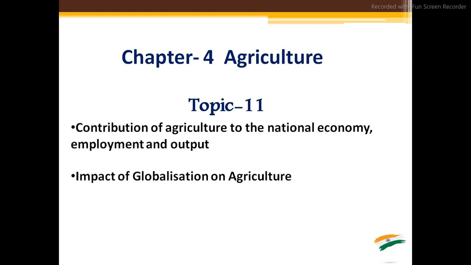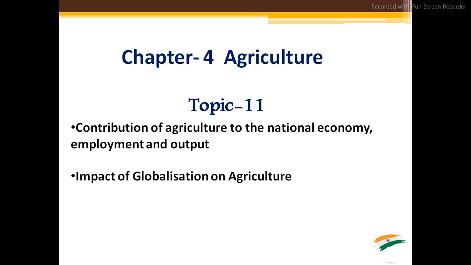We are going to see the share which is shared by agriculture in the national economy as a part of employment and what is the output. After that we will see globalization and its impact on agriculture. So without wasting much time, first I want to tell you, have a notebook and your textbook to copy down the important points from this presentation.